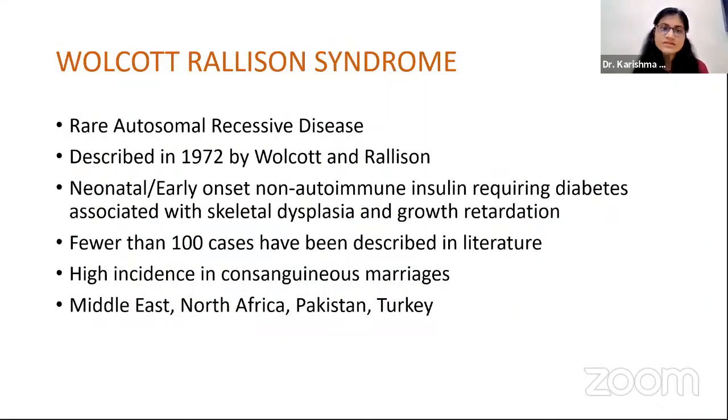WOLCOTT-RALLISON syndrome is a rare autosomal recessive disease, first described in 1972 by WOLCOTT and RALLISON in 3 siblings who presented with skeletal dysplasia. It is a neonatal or early onset non-autoimmune insulin requiring diabetes associated with skeletal dysplasia and growth retardation. Fewer than 100 cases have been described in literature, with high incidence in consanguineous marriages. It is more common in the Middle East, North Africa, Pakistan, and Turkey, as consanguineous marriages are more common in these regions.